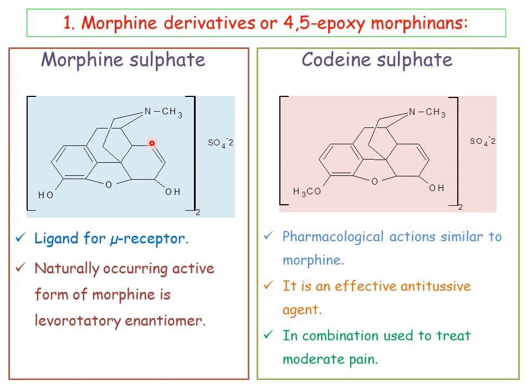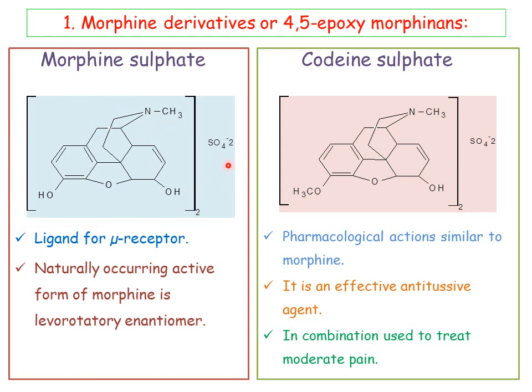Between the 7 and 8 positions, it consists of a double bond, as well as this ring system. It is incorporated within the benzene ring, but this ring system we can name as a piperidine ring. This piperidine ring generally consists of nitrogen. This nitrogen is methyl substituted. Most probably this nitrogen must be tertiary in nature. So this is the simple structure of morphine.